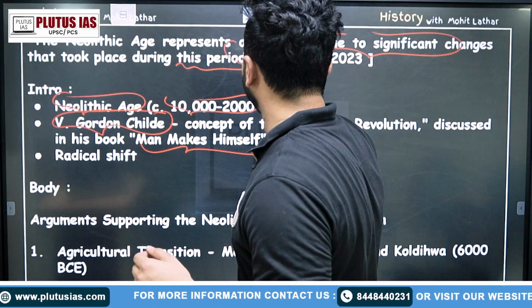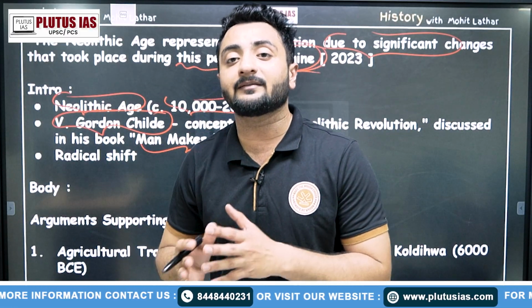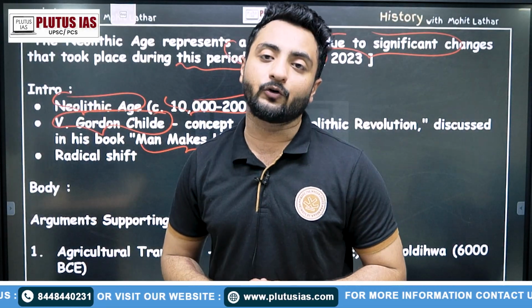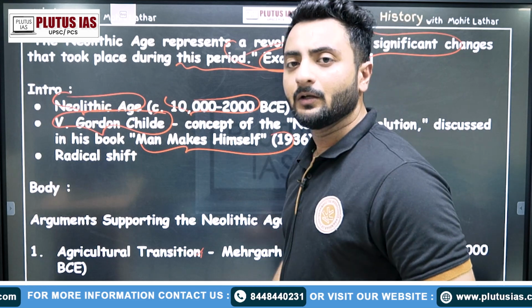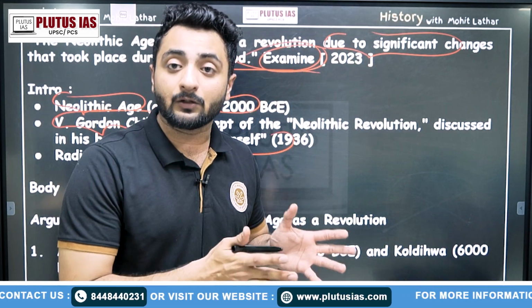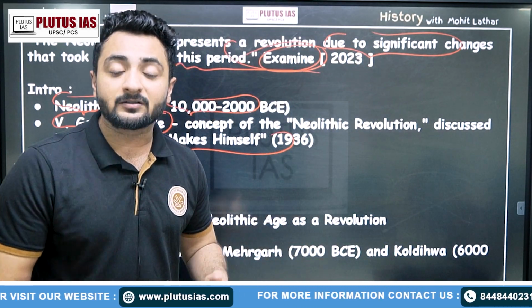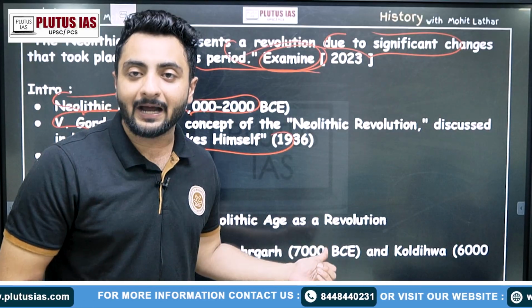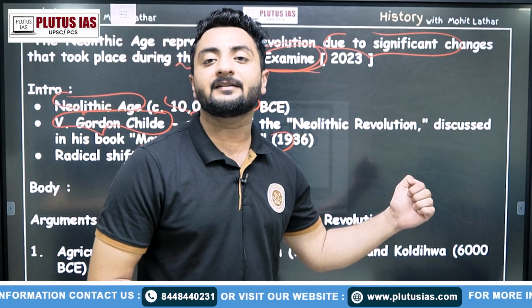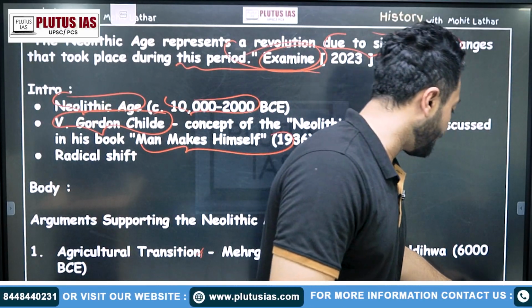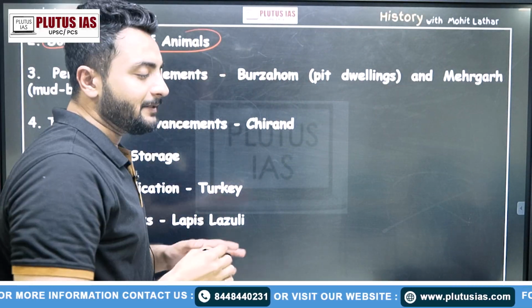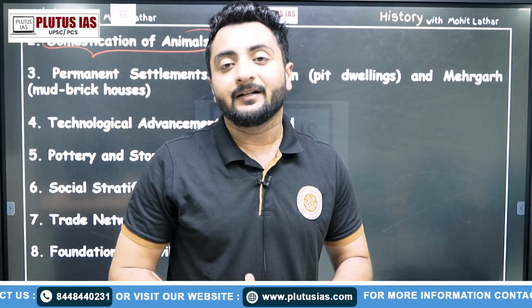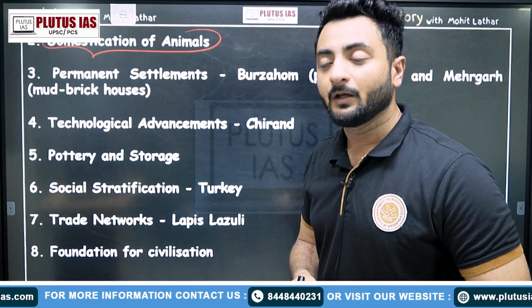And examine means you have to give counter arguments as well. And this was a 20 marker question. So first of all, we talk about that there was agriculture transition. In regions like Mehrgarh and Koldihawa, we saw that we started to grow crops. Wheat, barley in Mehrgarh. In Koldihawa, we see rice cultivation. Then we move forward. We also see domestication of animals. Animals like sheep, goat, camel were domesticated and hence it can be termed as revolution.